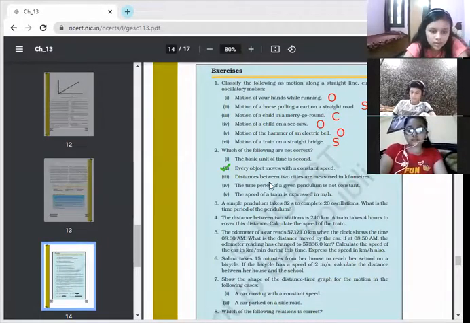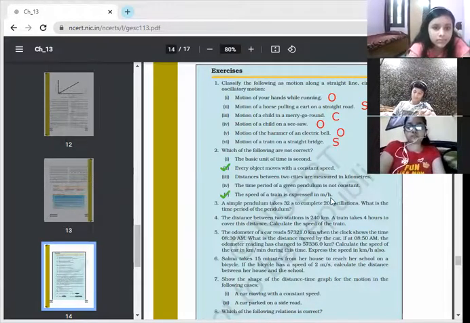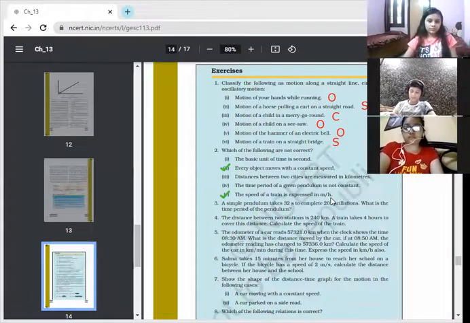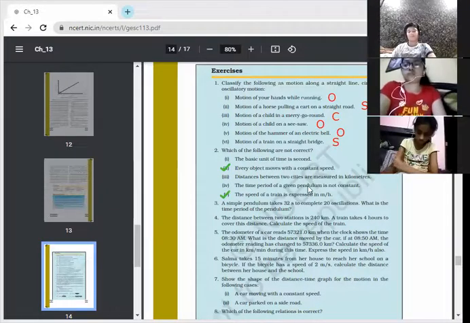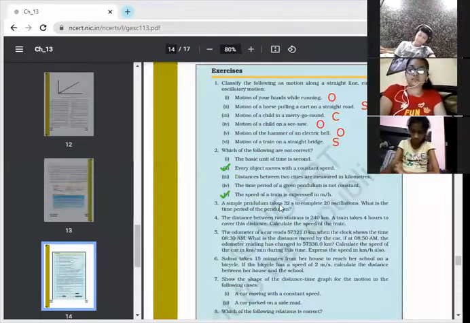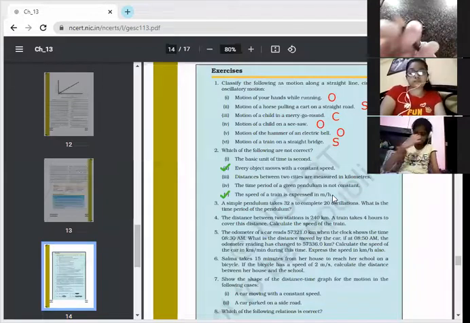Number 3. Distances between two cities are measured in kilometers. Yes, it's okay. Time period of a given pendulum is not constant. Okay. Speed of a train is measured in meter per hour. No. Can you tell me, Vedika, what will be the units of it? Meter per second will be the unit, or you can write kilometer per hour, because the train is moving. So you may write kilometer per hour.